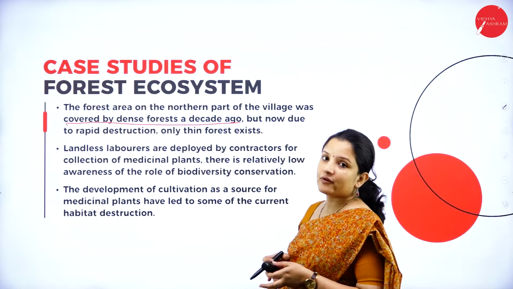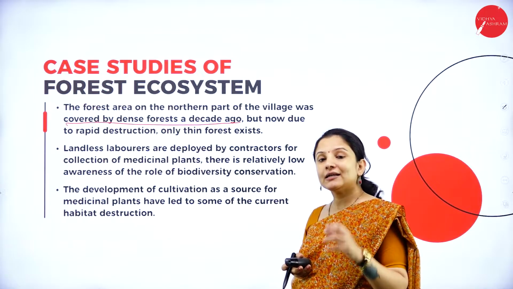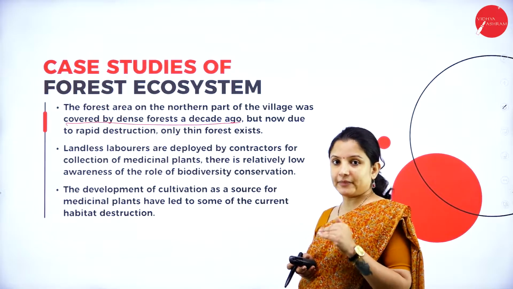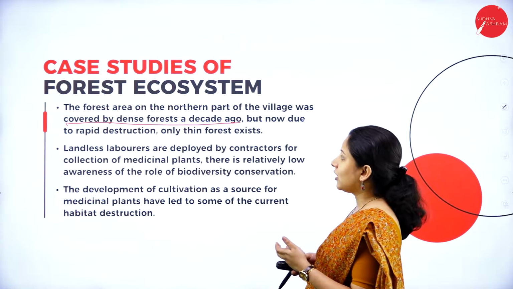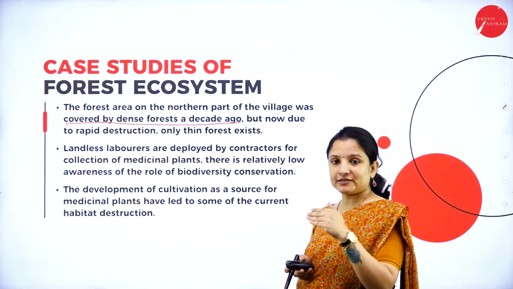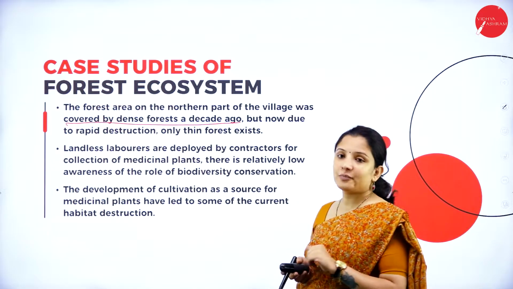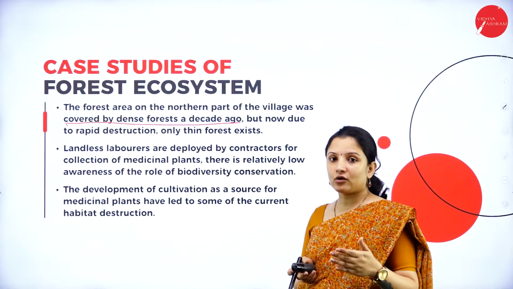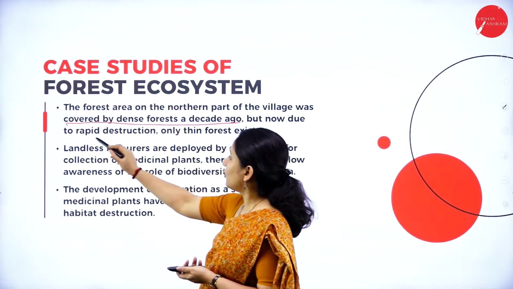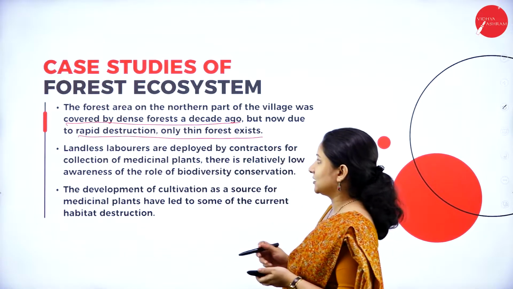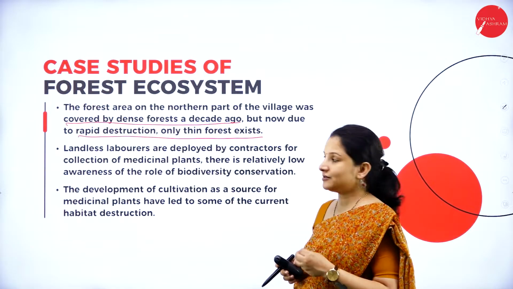So scientists, whoever wanted to conduct this particular study in order to see whether there is a decline in the plant population, especially the medicinal plants, what they did was they went in for a survey wherein they found out that the forest area which was present in the northern part of this particular village of Shivamogga, it was covered by dense forest around a decade ago, that is 10 years ago. But now because of rapid destruction, only a thin forest exists. So that dense forest that was there 10 years ago, that no more exists today.